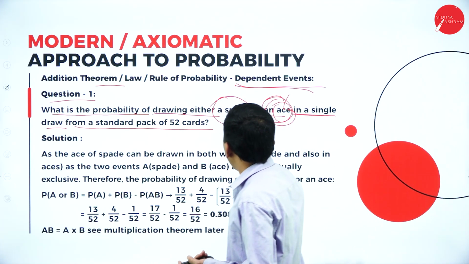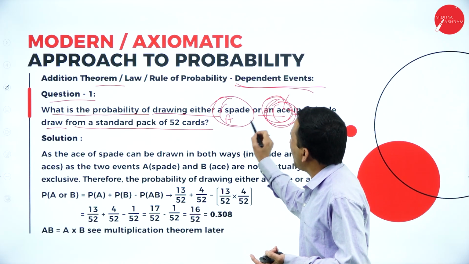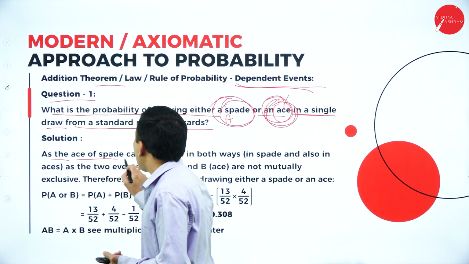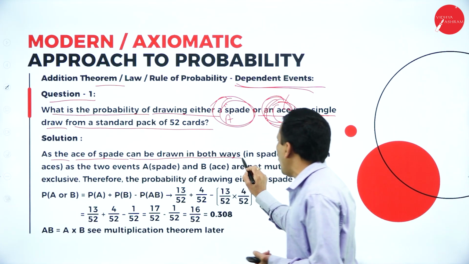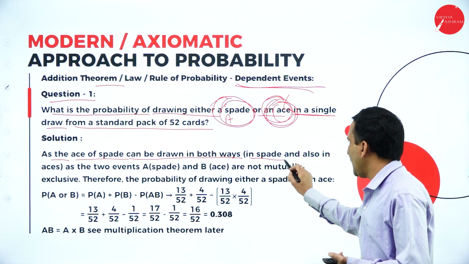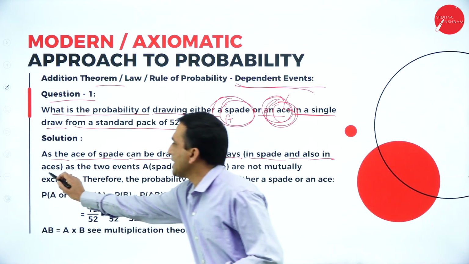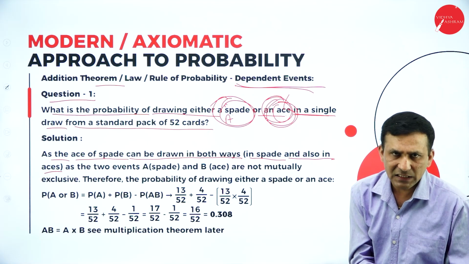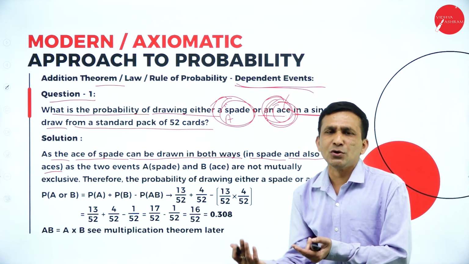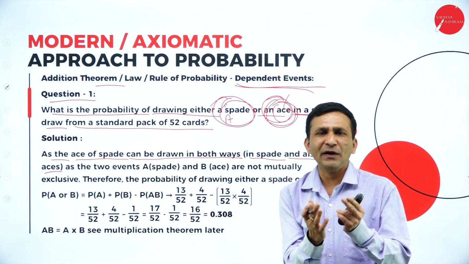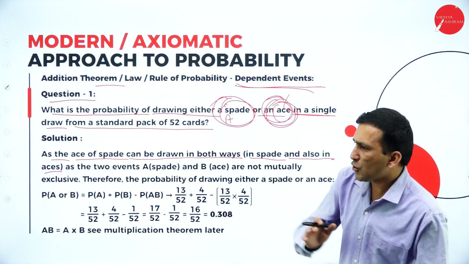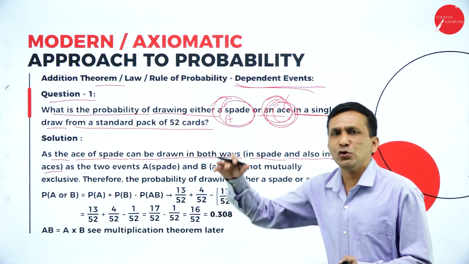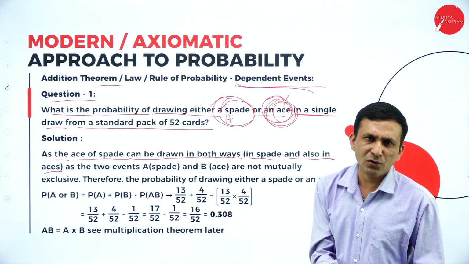Now the ace is completely dependent on the spade, so obviously the ace of spades can be drawn in both ways, as a spade and also as an ace. When you try to pick one playing card, either it belongs to spade, because there are four different designs, there are two black colors and two red colors that also belong to ace.